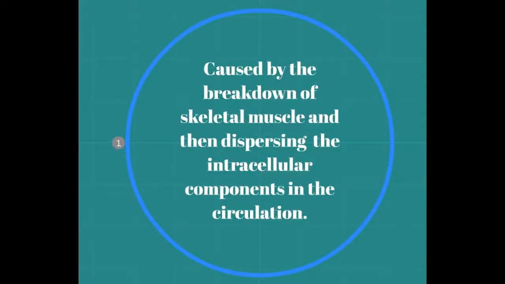Rhabdomyolysis is caused by the breakdown of the skeletal muscle and dispersing intracellular components like electrolytes into the circulation. It often occurs after the pressure is relieved from the damaged tissue and the necrotic tissue releases its components. The primary role for therapists is knowing the symptoms and being able to notice them in order to go to the respectable person so the patient can receive testing and treatment before an acute kidney injury occurs.